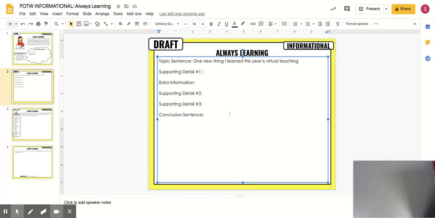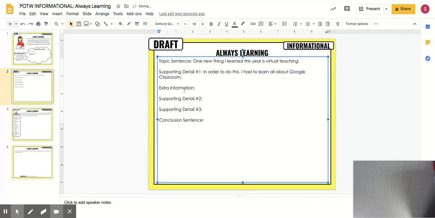This is your rough draft. 1 new thing I learned this year is virtual teaching. Supporting detail number 1, I know I'm going to talk about Google Classroom. In order to do this, I had to learn all about Google Classroom.